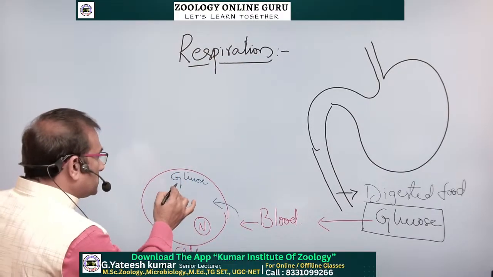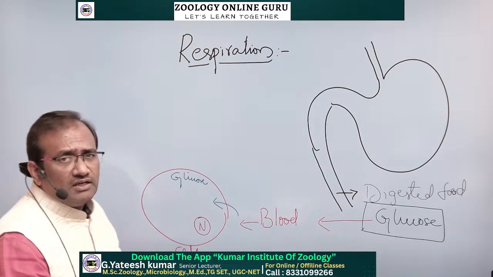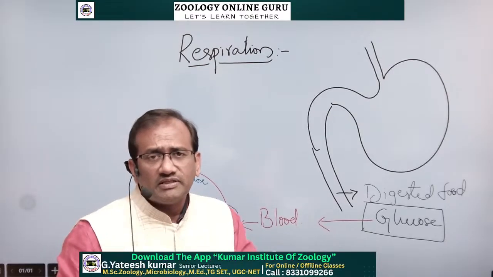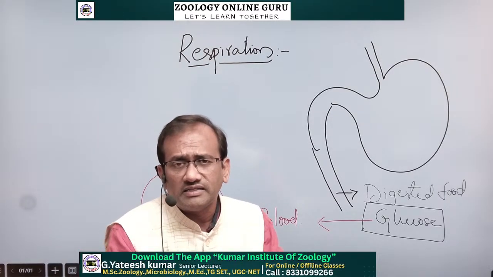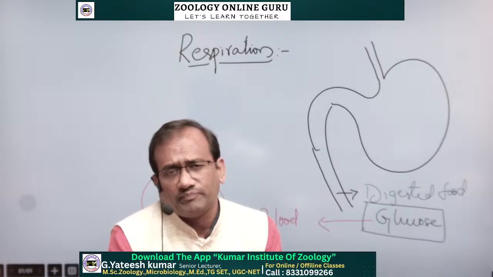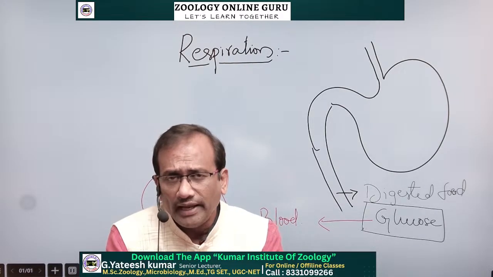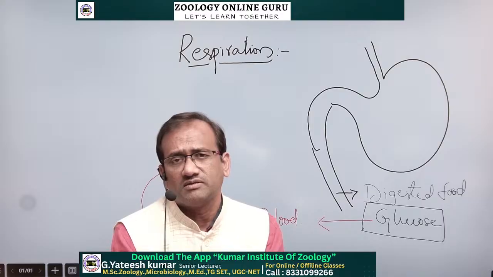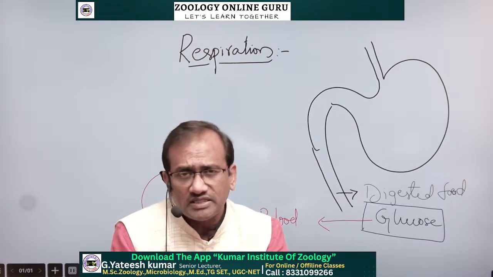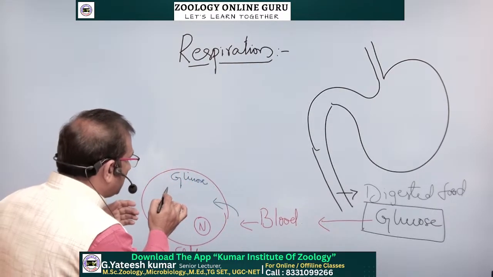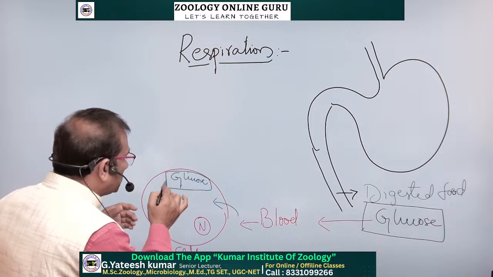Now this glucose is with energy, because we know that the food material is with energy, that is why we take it as food material. The food material present in our plate in lunch, dinner and breakfast is with energy. So here, the digested food material glucose is with energy.